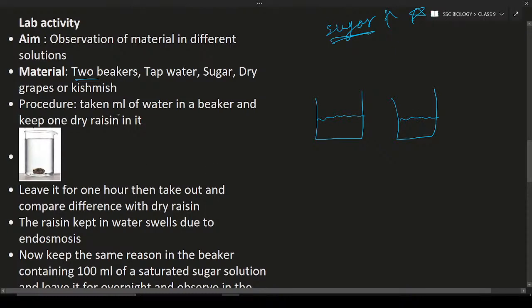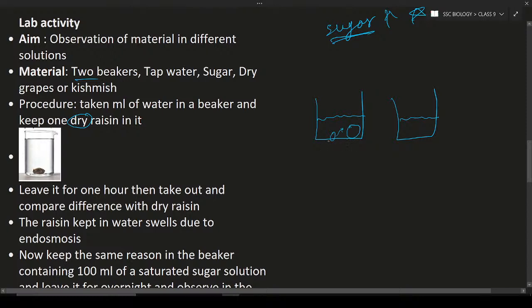So here, in the procedure, take 100 ml of water in the beaker, and also keep 1 dry raisin. This is nothing but a dry grape. So what is happening here? The dry grape is this much at first, and after 1 hour, it is going to turn this much height. Why? Because it is going to increase its size.